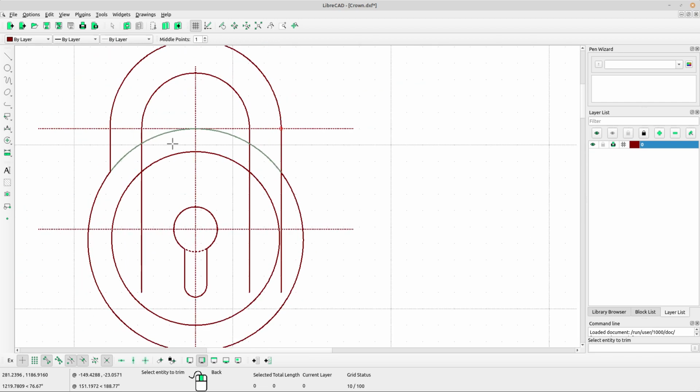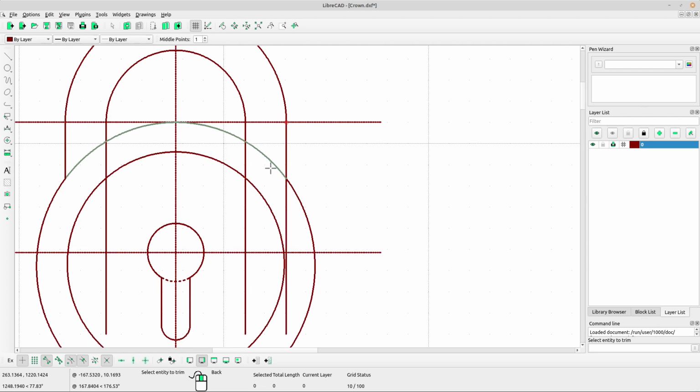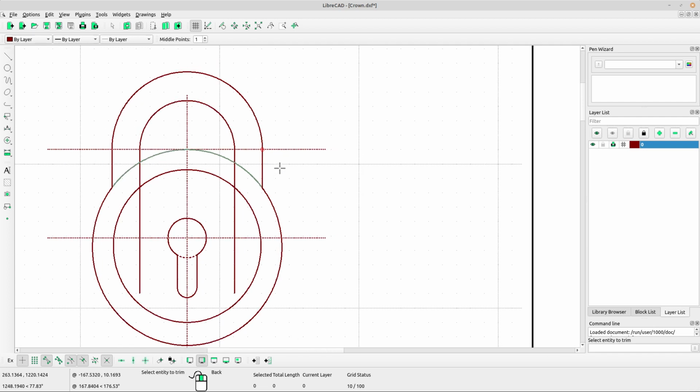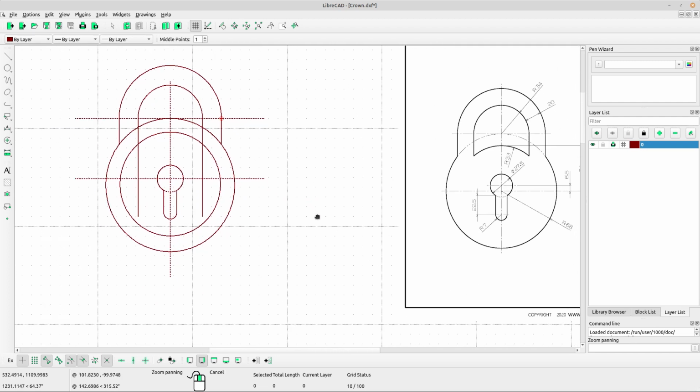Oh no, right click again, right click, select again trim tool, left click at the cutter line or the shape or the arch, and left click at the line we want to trim, right click to escape, right click again. Now select again trim tool, sorry, left click at the circle there, left click at the line, left click again at the line, okay, right click to escape, right click again.